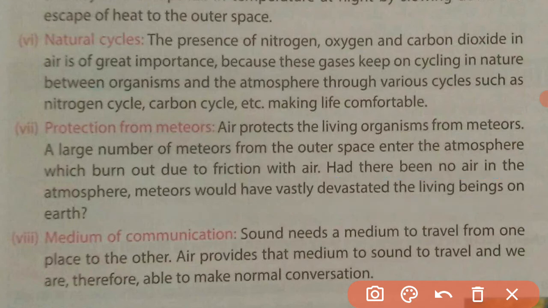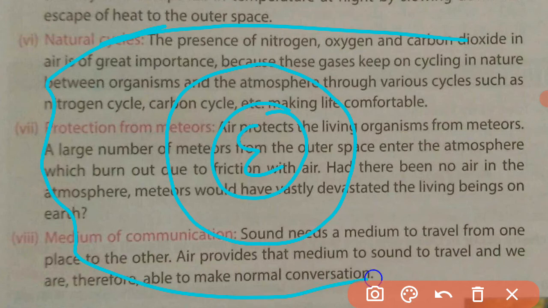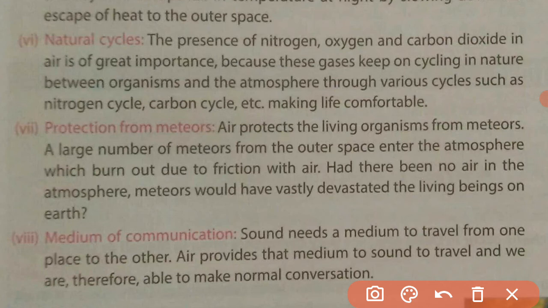Okay, this is the earth, this is the atmosphere and this is outer space. A large number of meteors fall toward the earth, but when they enter the atmosphere, due to the friction they burn out, and because of burning they cannot fall on the surface of the earth.